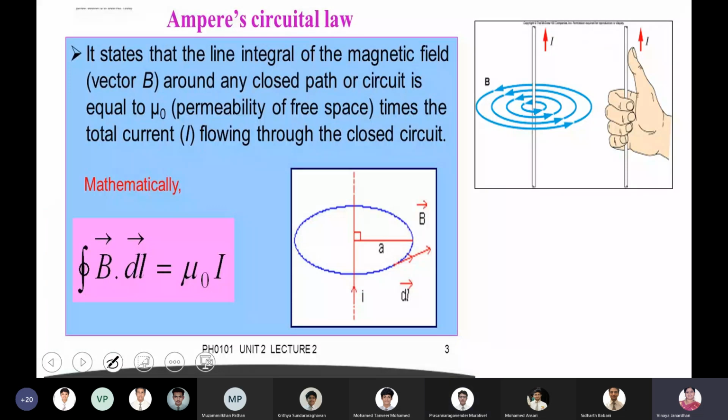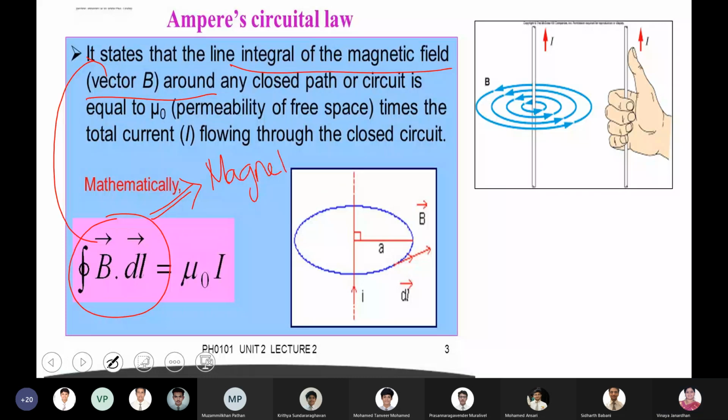Right, boys? Ampere's circuital law states that the line integral means what? What does this mathematical expression state? This is the line integral of the magnetic field. Now, what is the meaning of this? The meaning of this is the magnetic field trapped by the Amperian loop. Trapped by the loop. That is the literal meaning.